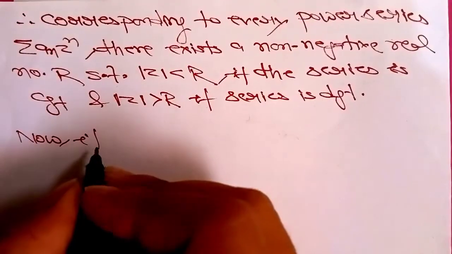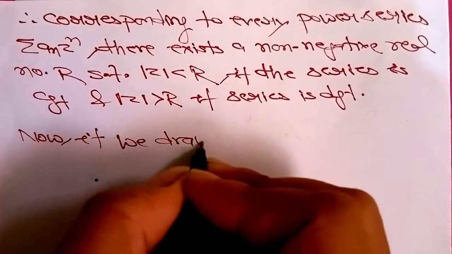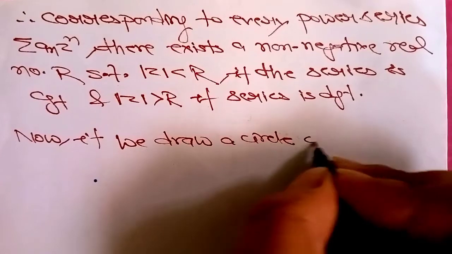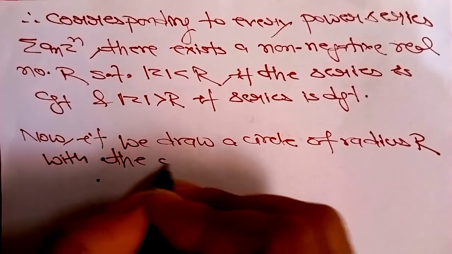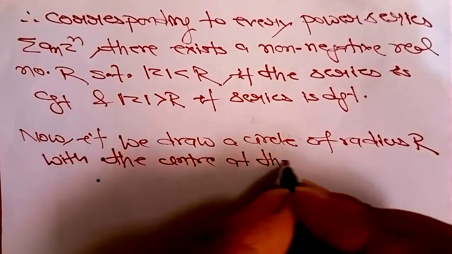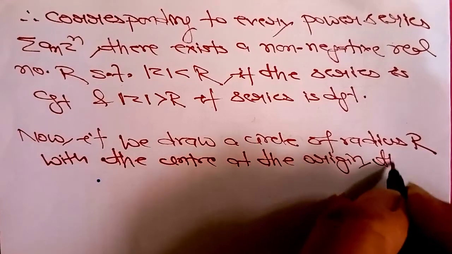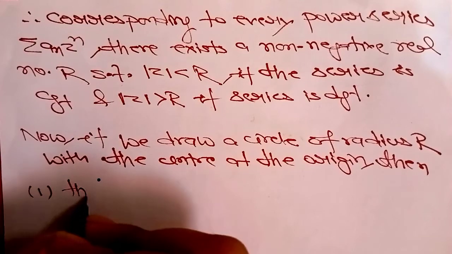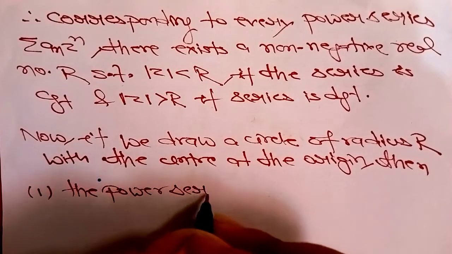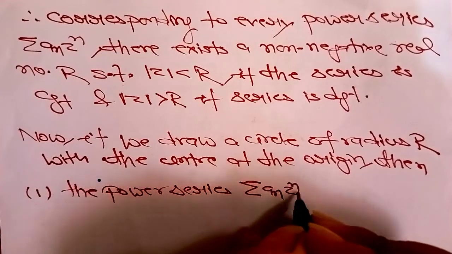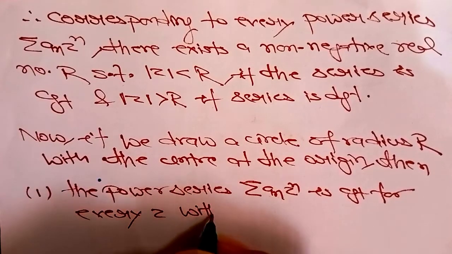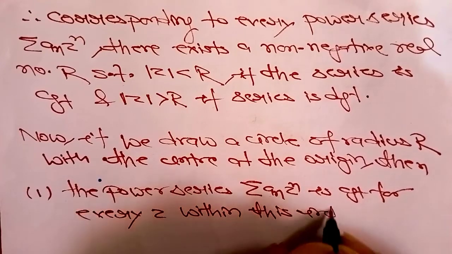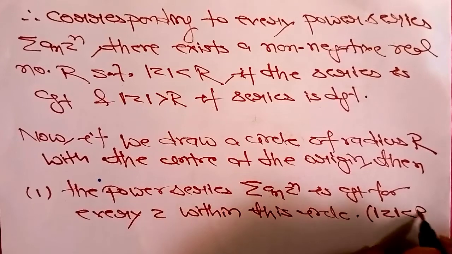Now if we draw a circle of radius capital R with the center at the origin, then number 1, the power series summation an zn is convergent for every z within this circle, that is, mod z less than R.